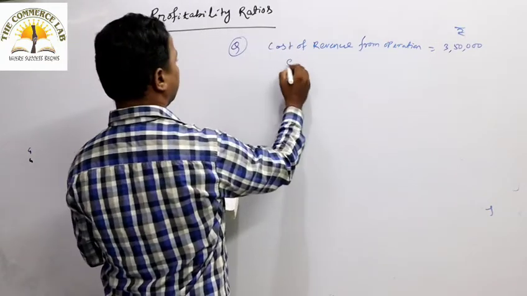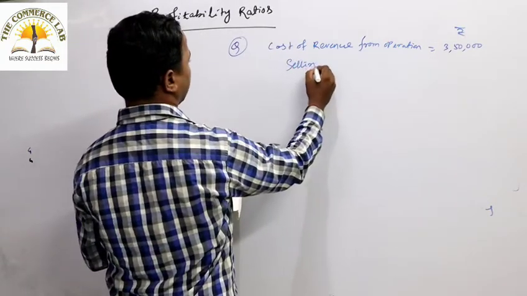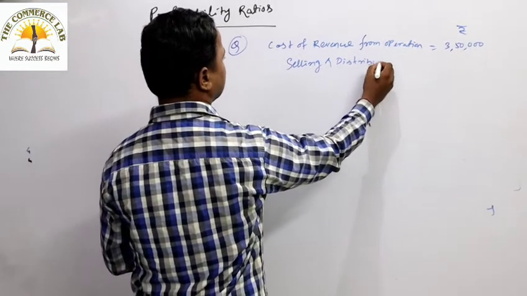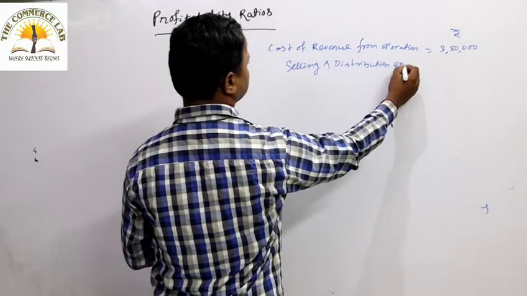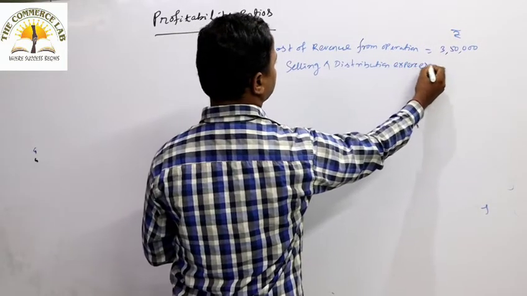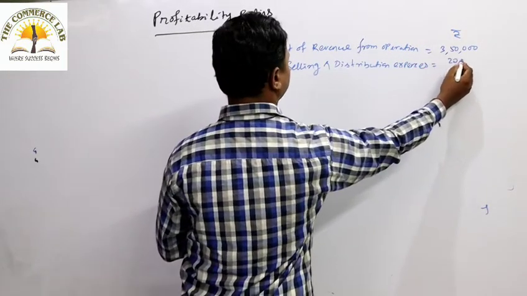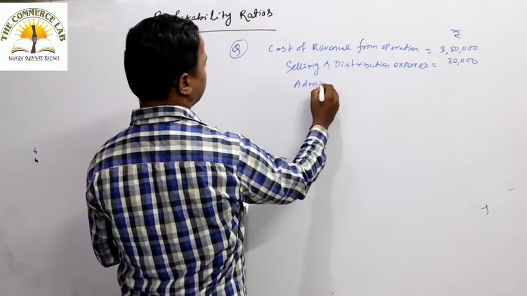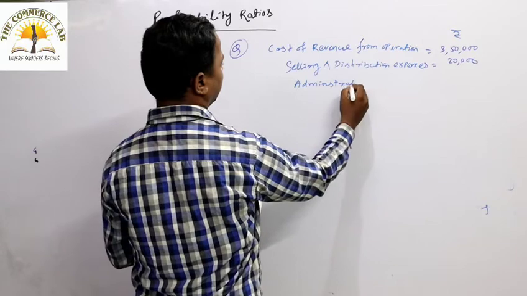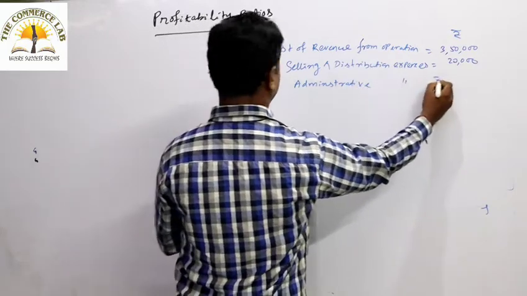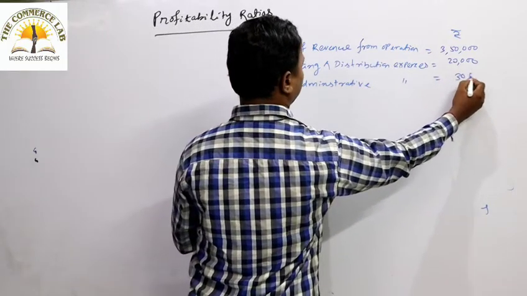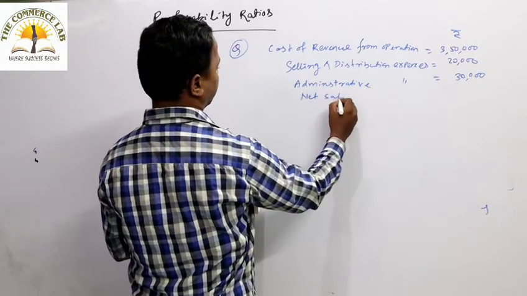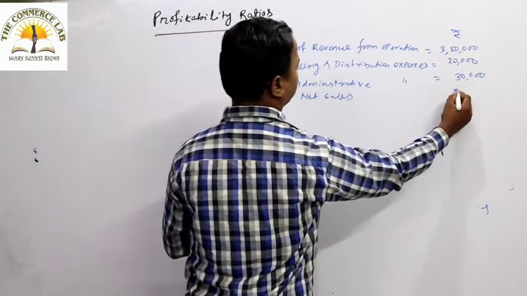Then selling and distribution expenses, which come under operating expenses, are given as 20,000. Thereafter administrative expenses, also under operating expenses, are given as 30,000. Thereafter net sales is given, that is 5 lakh.